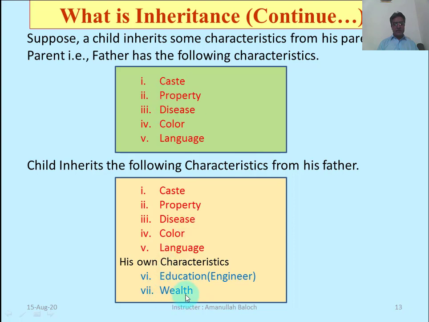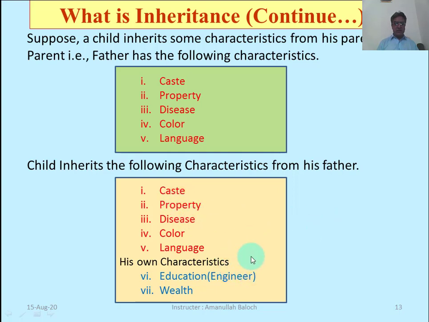He can earn some other kind of wealth, and he can create his bank balance. These are the child's own characteristics. So when a child inherits some characteristics from his father, it can add its own characteristics, and this becomes the personality of the child.